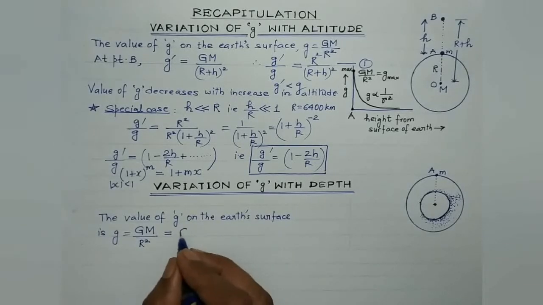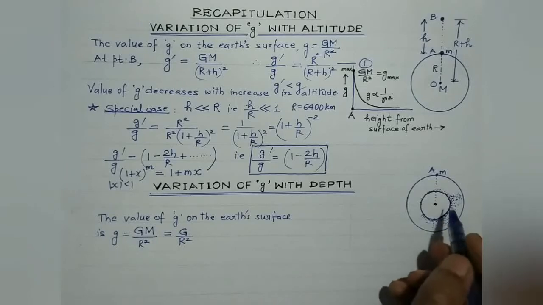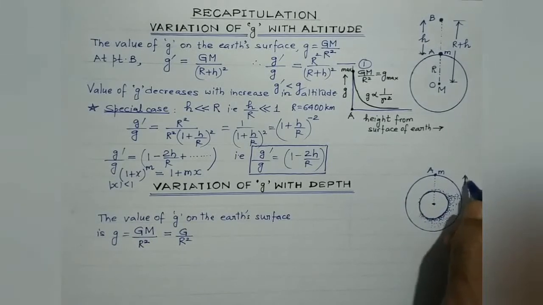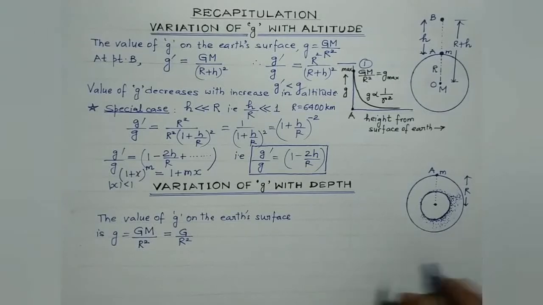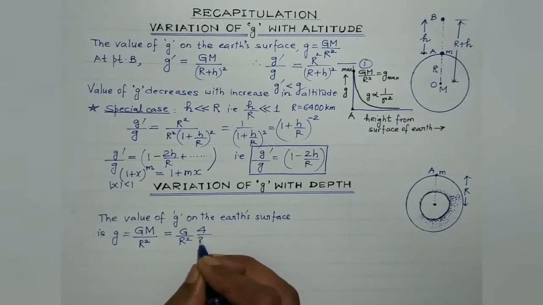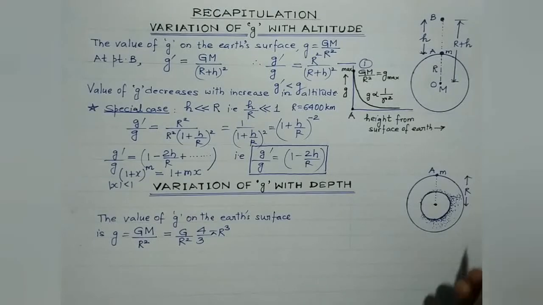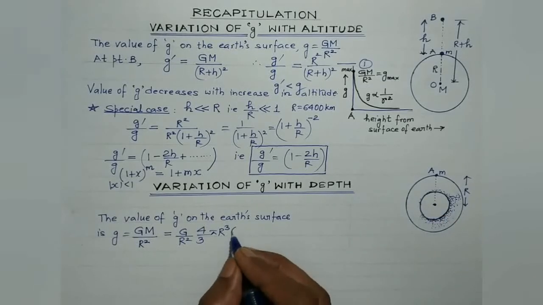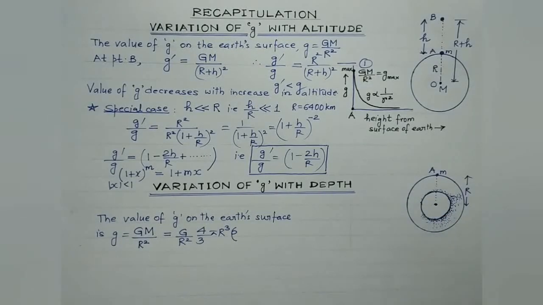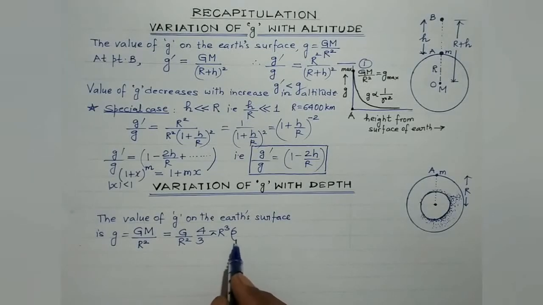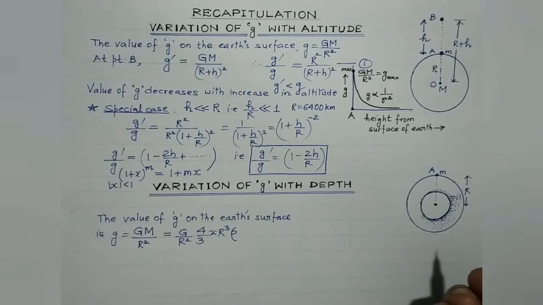Now in terms of density, mass of the earth, if we consider the earth to be a perfect sphere of radius R, then mass would be equal to volume into density. Volume is 4 by 3 pi R cube. For all practical purposes, the density may be considered to be uniform, rho. Just for the mathematics, we can consider the density of the earth to be constant. Actually, we are aware there are three parts: core, mantle and crust. The core of the earth has maximum density while the crust has minimum density. But we consider the earth's average density to be rho.